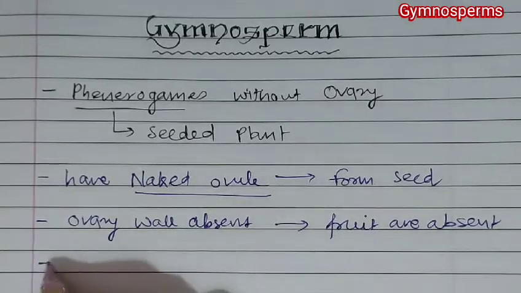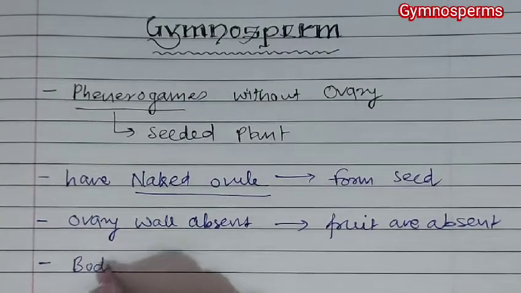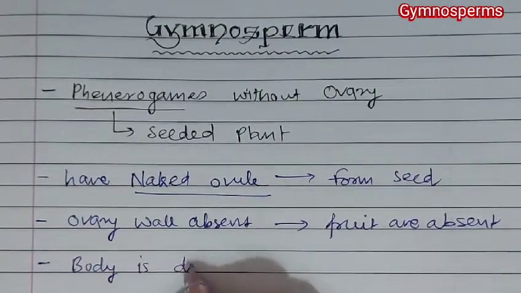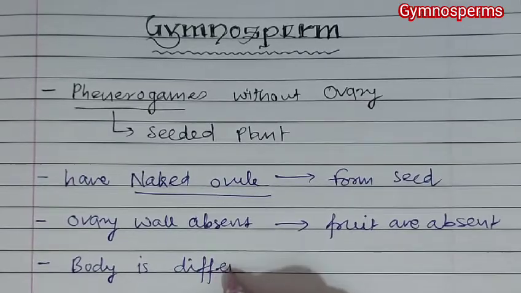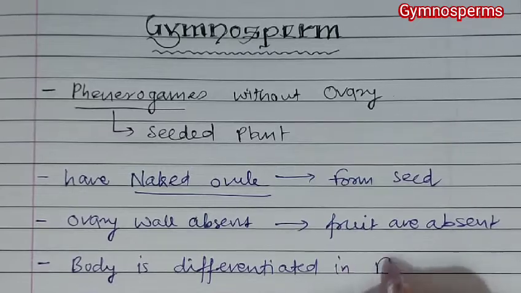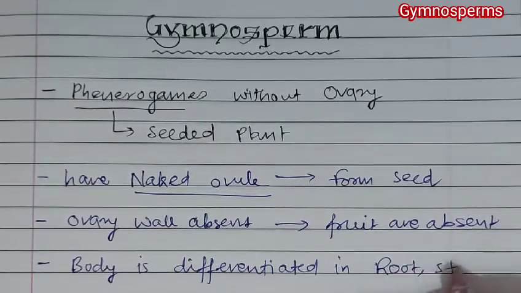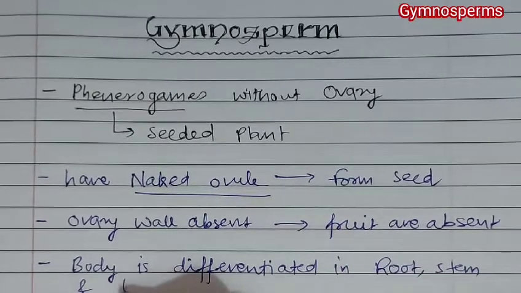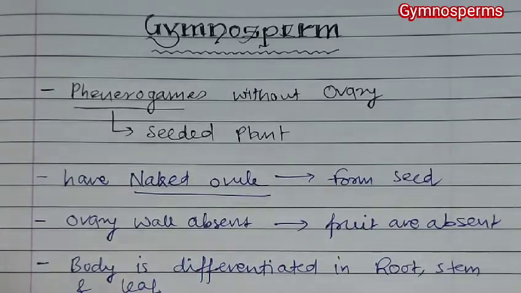Now next, the plant body is differentiated into root, stem and leaf.